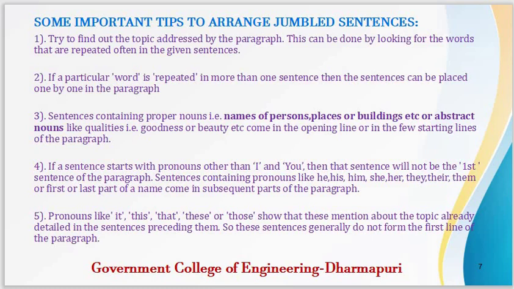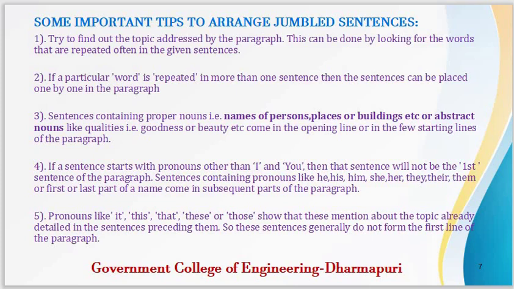So the fourth tip is that if a sentence starts with pronouns other than I and you, then the sentence will not be the first sentence of the paragraph, as I told you already in the previous tip itself. Sentences containing pronouns like he, his, him, she, her, they, their, them, or first or last part of a name come in subsequent parts of the paragraph. You should keep that in mind.